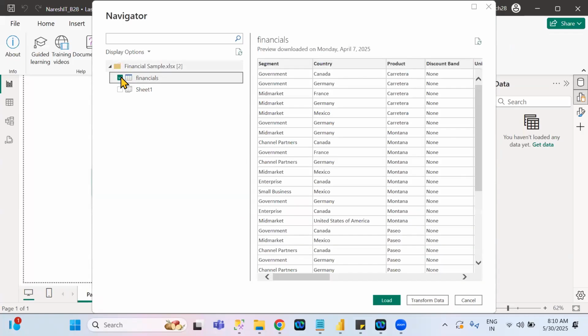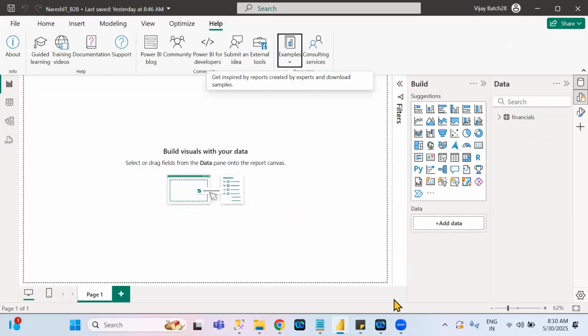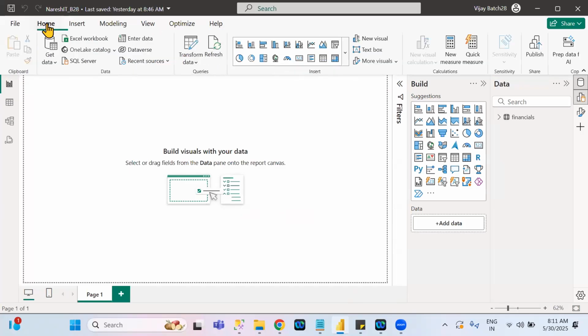Financials. I told you, right? Only the table related icon data sets you have to select, and just click on load. Understand clearly? Okay. This is how you can load the sample data.